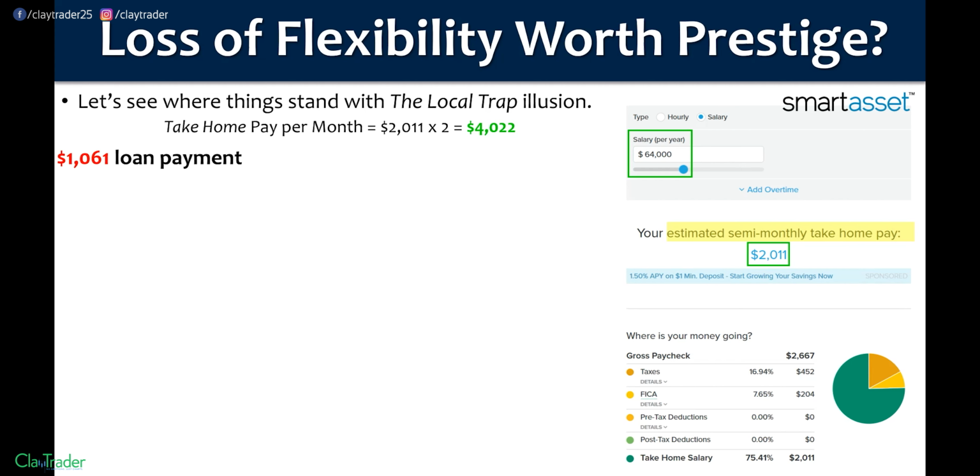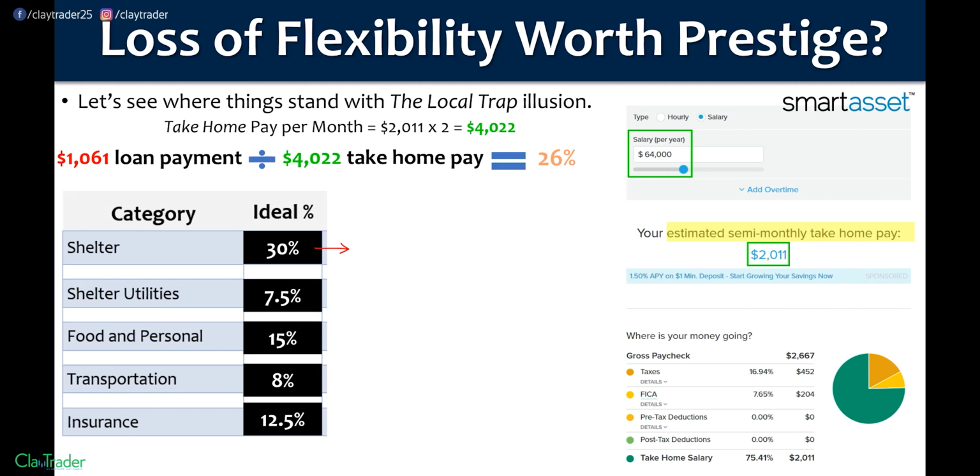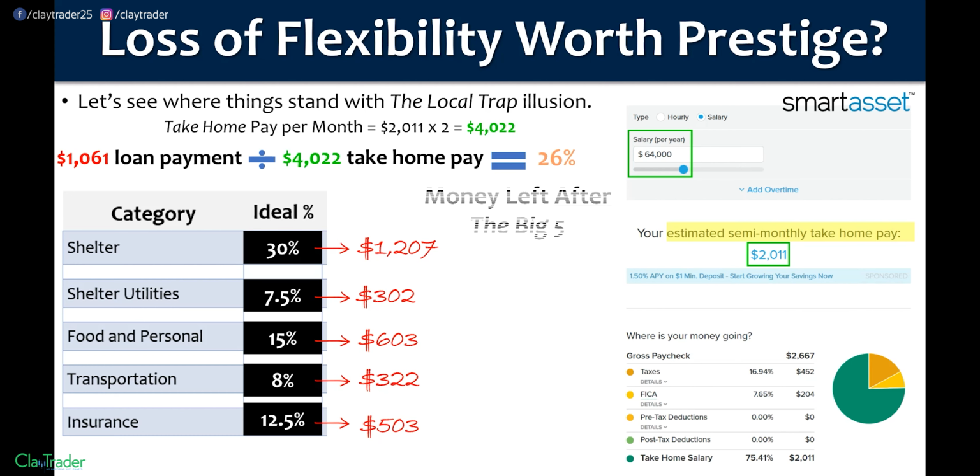But let's figure out the what's-in-it-for-me percentage. $1,061 divided by that take-home pay. What's in it for me percentage? 26%. All right, well, let's see where things stand. So you go through these numbers, and you're getting an idea of where things would stand. And that means that the money left after the big five is $1,085. Hey, there we go. Oh, wait a second. There's that loan payment. Oh, wait a second. It's $1,061.